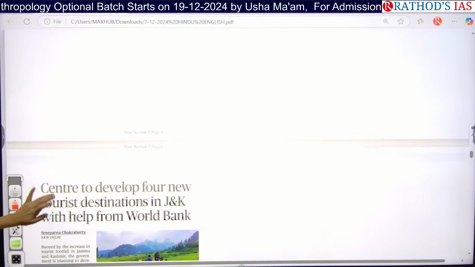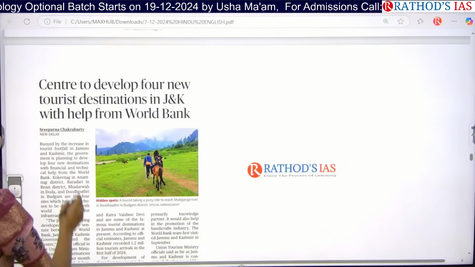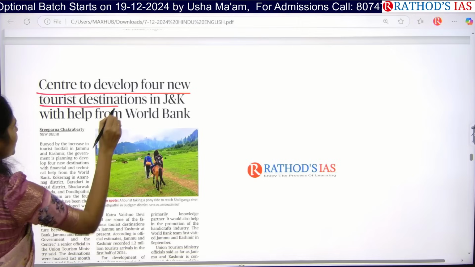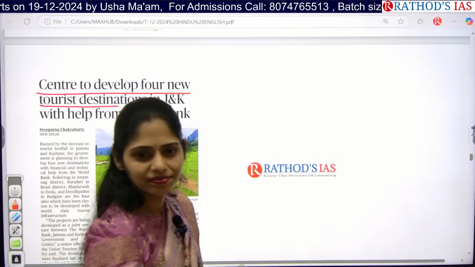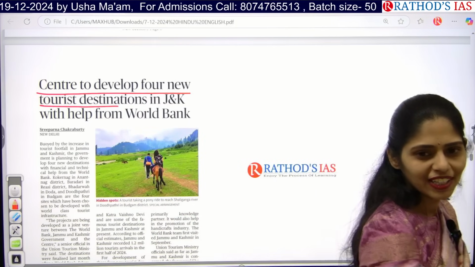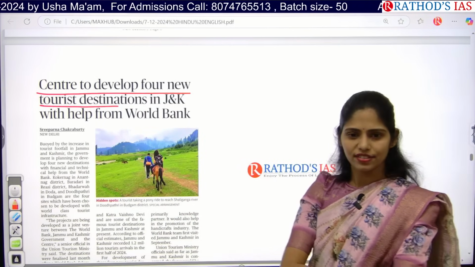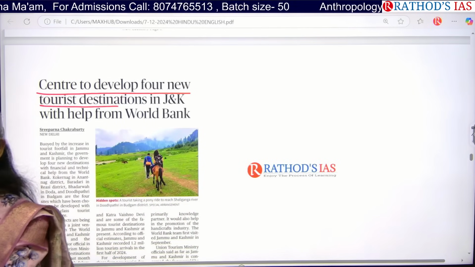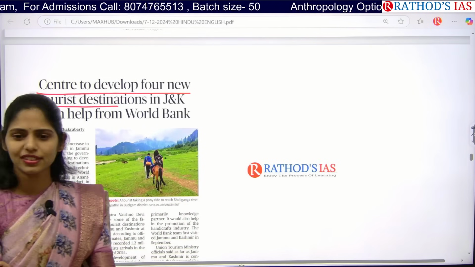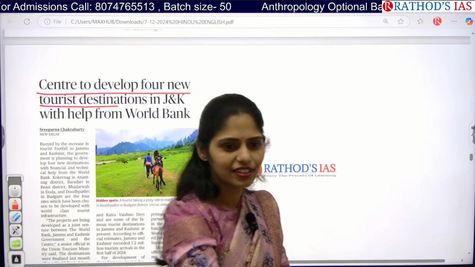And say this article, Center to develop 4 new tourist destinations in Jammu and Kashmir with help from World Bank. What is this article? Tourism. Okay, is tourism good for a country? Can you tell me some countries whose entire economy is based on tourism? Maldives next. Sri Lanka next.